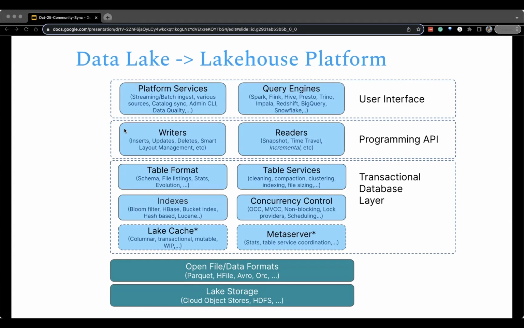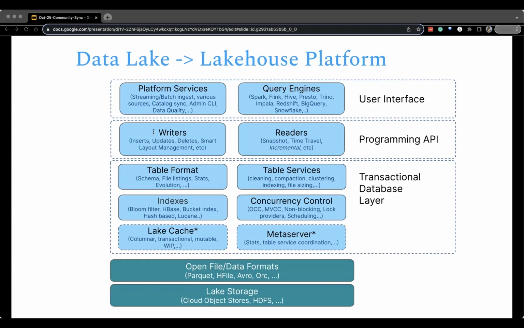Upon the base, Hudi provides a transactional database layer, which is the layer that you see above the open file data formats. This layer is where Hudi's true power shines as it offers multiple services, including table services, indexes, concurrency control mechanisms, amongst many others. These services collectively offer significant enhancements to data and table management. Table services facilitate the handling of data at scale, indexes speed up retrieval operations, and concurrency controls ensure consistency of data across multiple operations.